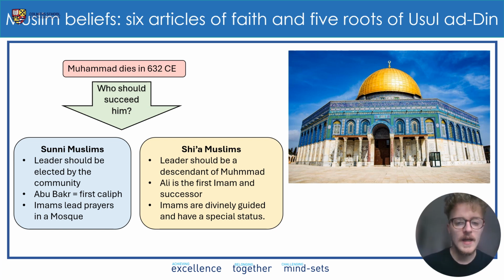video. Then you have Shia Muslims, and they believe that the leader who should succeed Muhammad should be a descendant of Muhammad, and they choose Ali to be the first imam and successor because he is someone who is related to Muhammad. And they believe that imams are divinely guided and have a special status, and again we're going to look at that later.